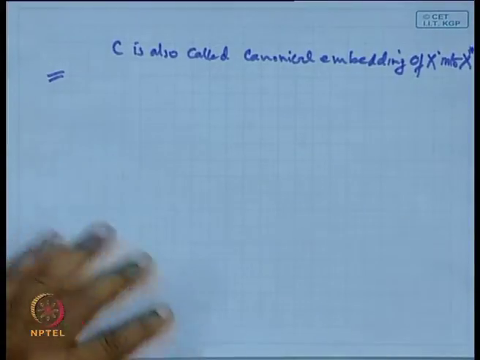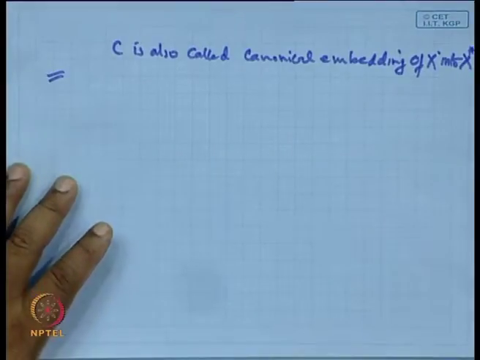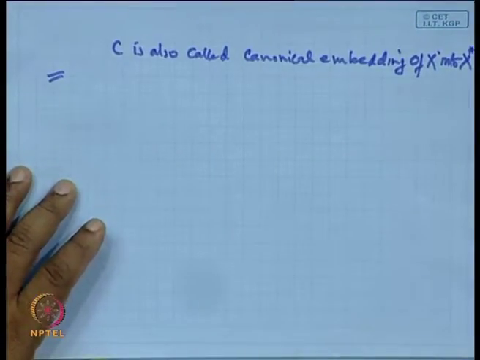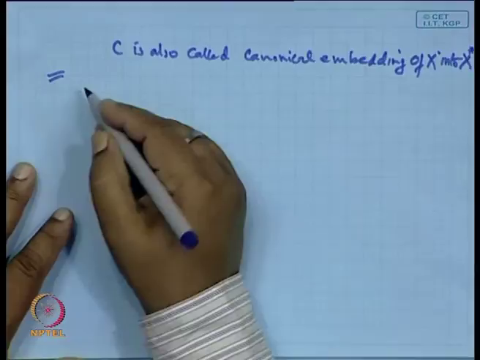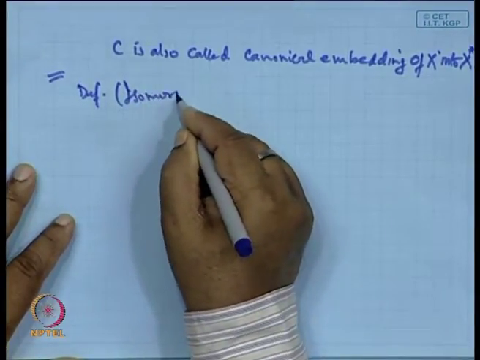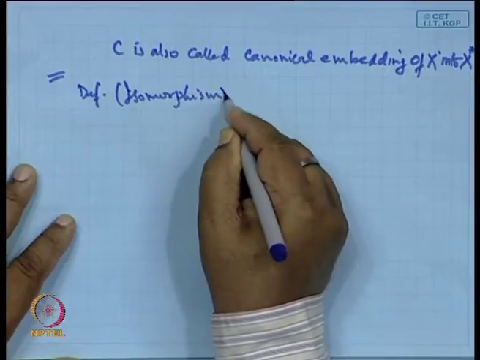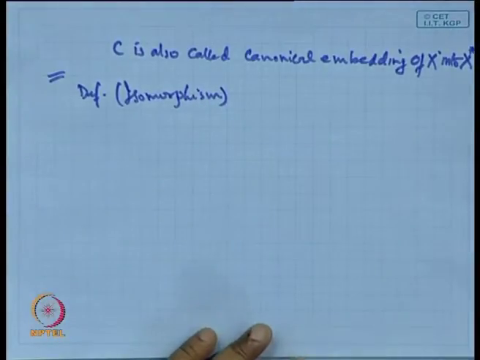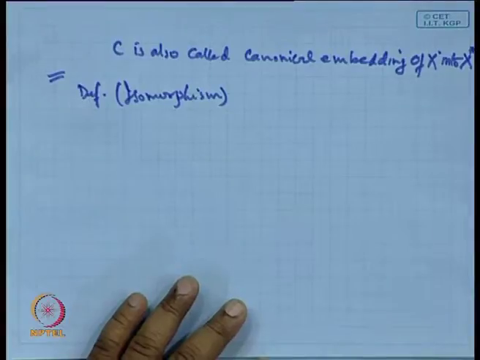So, we have the concept of isomorphism. We require the definition of isomorphism, and this definition will of course vary from structure to structure.